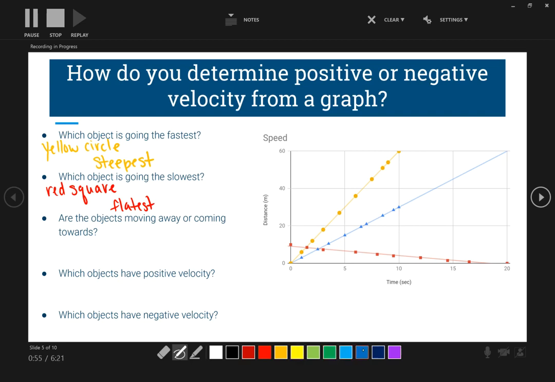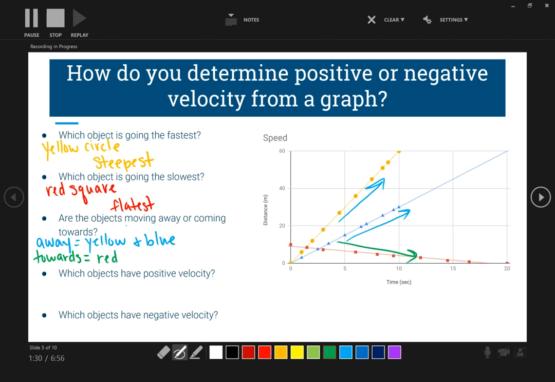Are the objects moving away or coming towards? Are all your objects doing the same thing, or are they different? So as we take a look at which ones are coming away, which of your objects are moving away? Which ones are increasing distance over time? Which lines are going up? So your yellow and blue are going away. What about coming towards? Do you have any lines that are going down with decreasing distance over time?